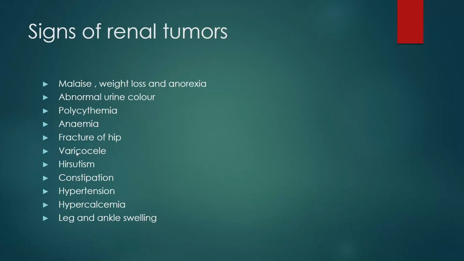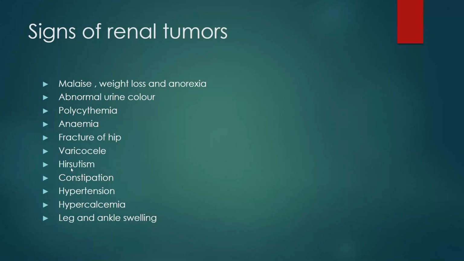Next, varicocele. Varicocele means, in case of metastasis, there will be enlargement of the veins within the loose bag of skin that holds the scrotum. So in case of scrotal swelling, the enlargement of veins will be there, so varicocele may exist. Next one, hirsutism.